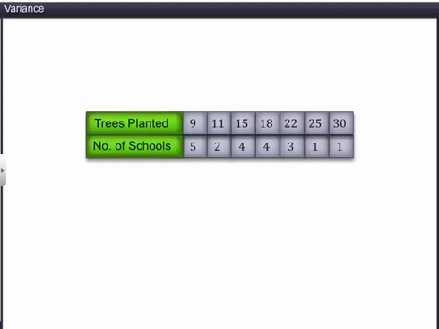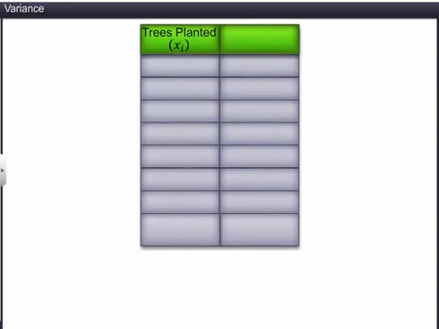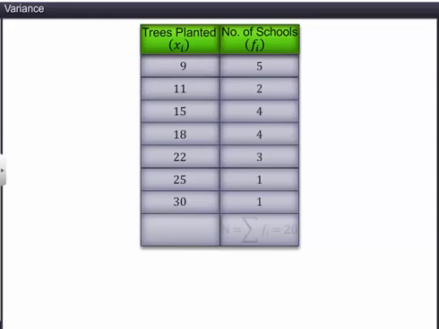To find the variance of the given data, we first need to find the mean of the given distribution. Let the number of trees planted be xi and the number of schools or frequencies be fi. The total number of schools or sum of frequencies is equal to 20.